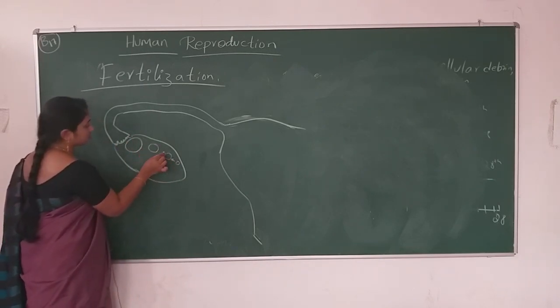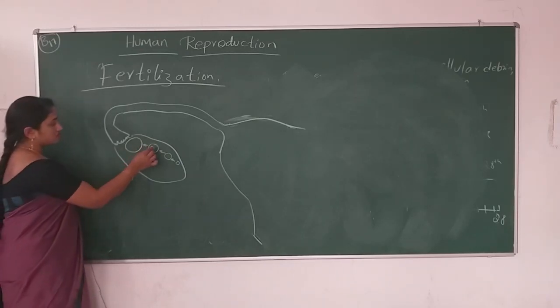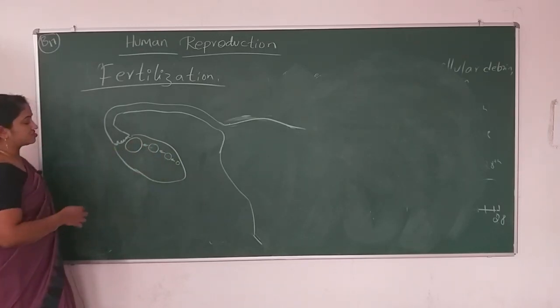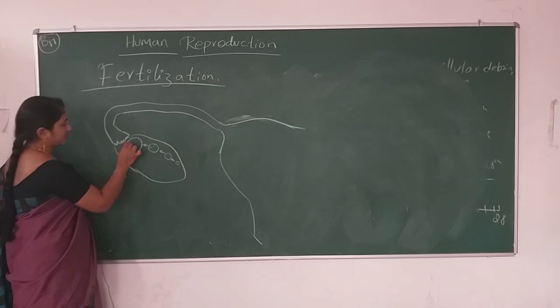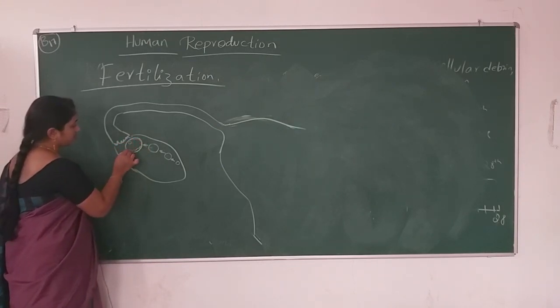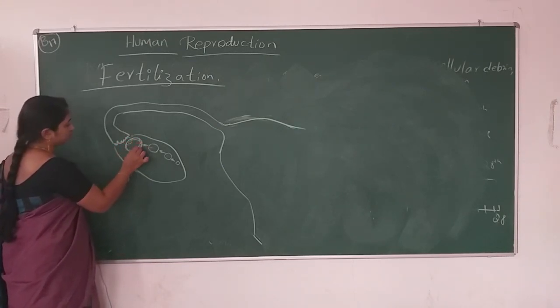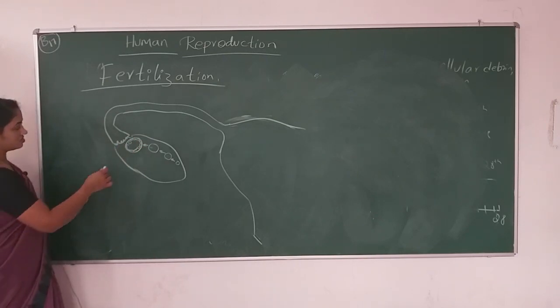So what are these? These are the follicles, the development stages of the primary follicle. At the end, what are we having here? We are having a matured follicle known as the Graafian follicle.